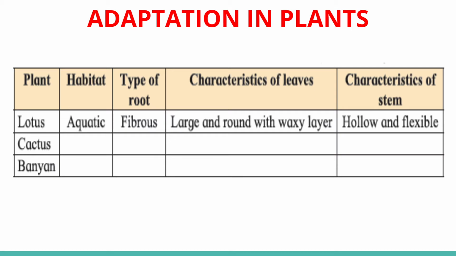The next plant is cactus. Cactus occurs in deserts. Type of root is fibrous. Characteristics of leaves: they are very small in size. In some plants they have thorns. Stems are fleshy and green. The next plant is banyan. You can complete these columns in your notebook. Try this.